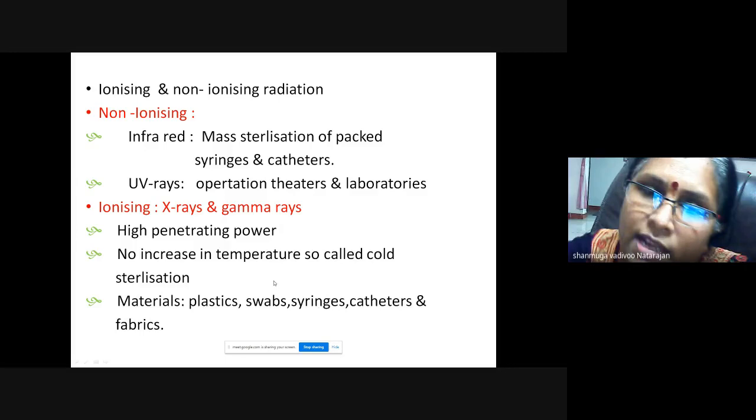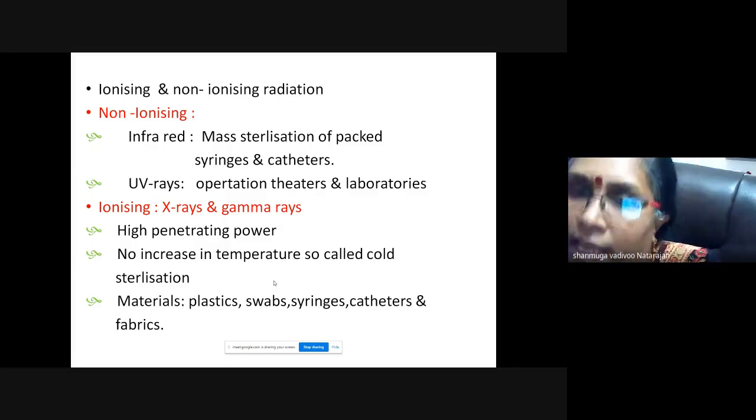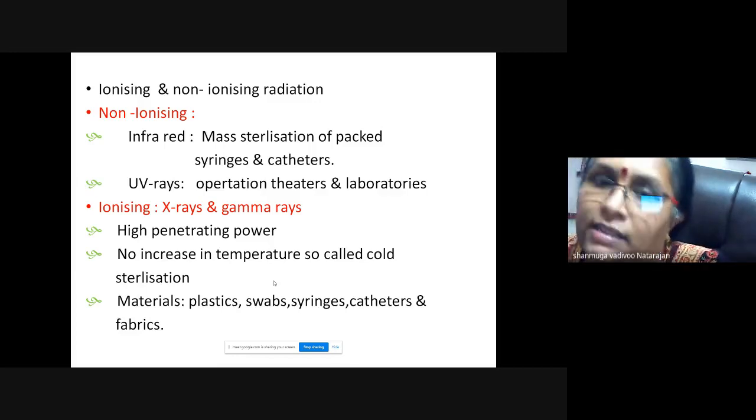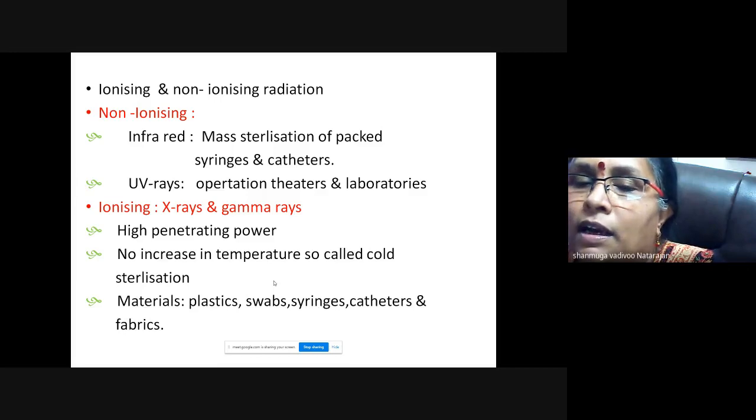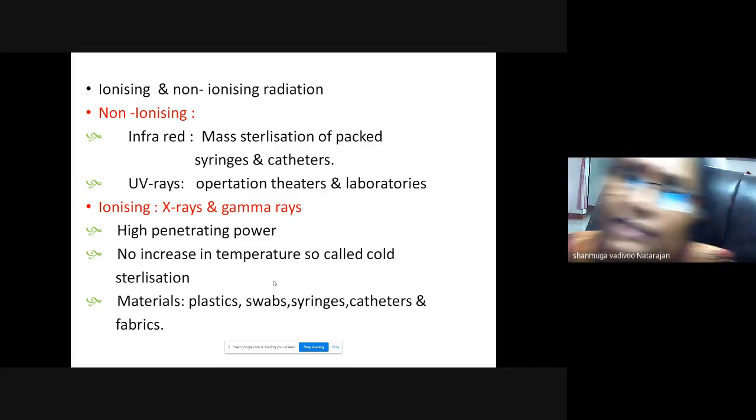They have gamma plants where they can sterilize all the pre-packed syringes, disposable catheters, and disposable intravenous catheters. All these can be sterilized by gamma rays.